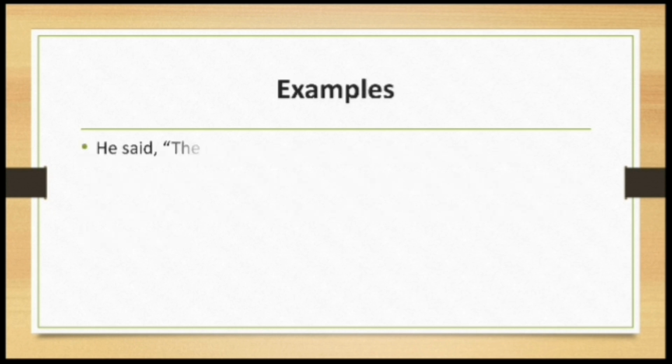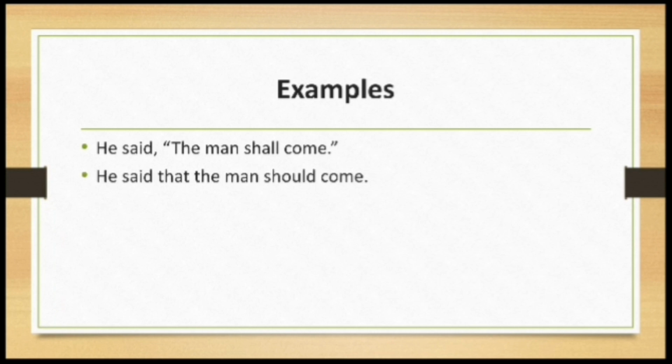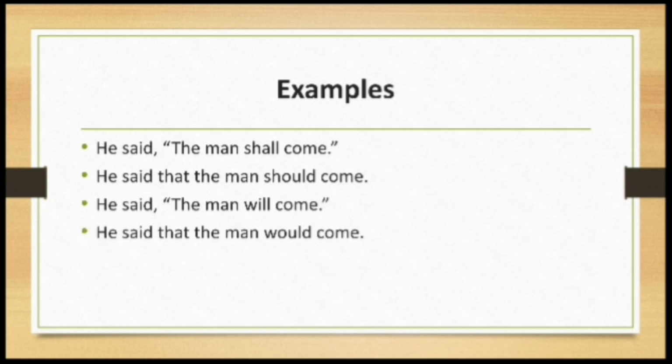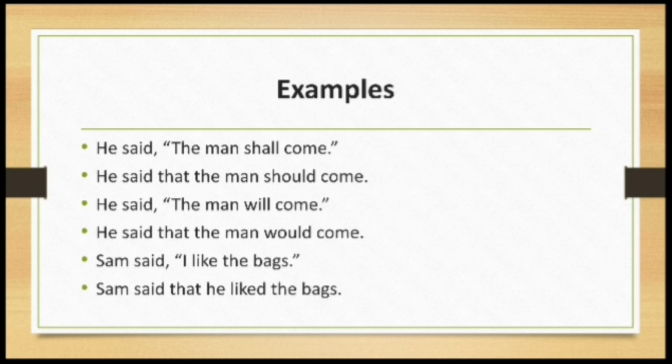Let's see the examples. He said, "The man shall come." He said that the man should come. He said, "The man will come." He said that the man would come. Sam said, "I like the bags." Sam said that he liked the bags.